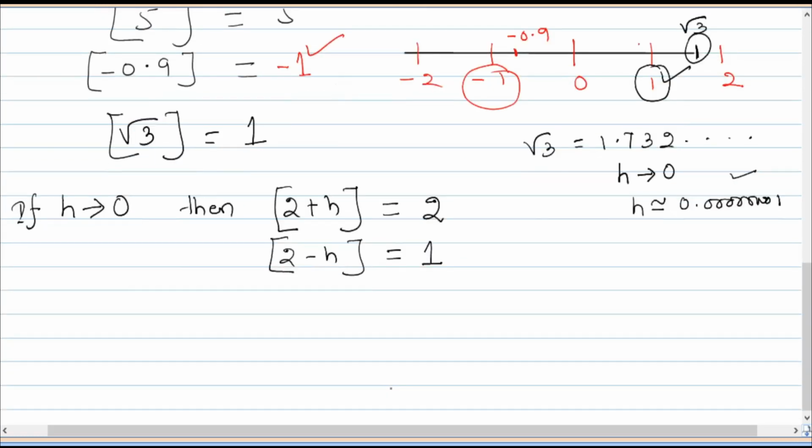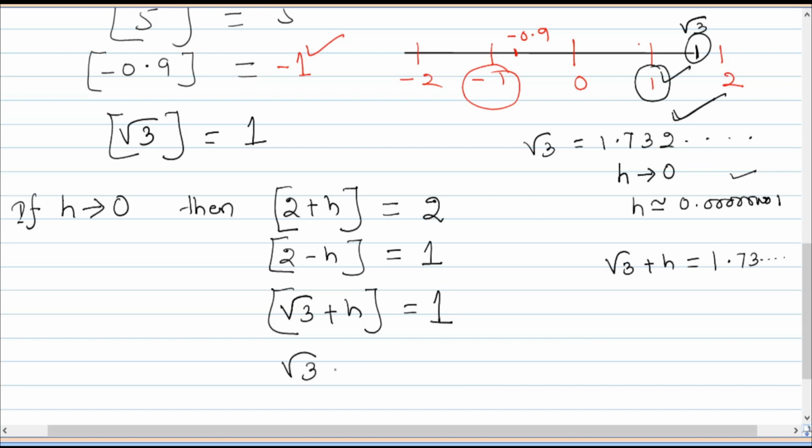Okay, do you follow? Suppose you have to ask root 3 plus h. What is the greatest integer? Root 3 is how much? Already we have written here, that is 1.732. So root 3 plus h is 1 point something, 73 something, a likewise number. So 1 point something means the greatest integer is 1.